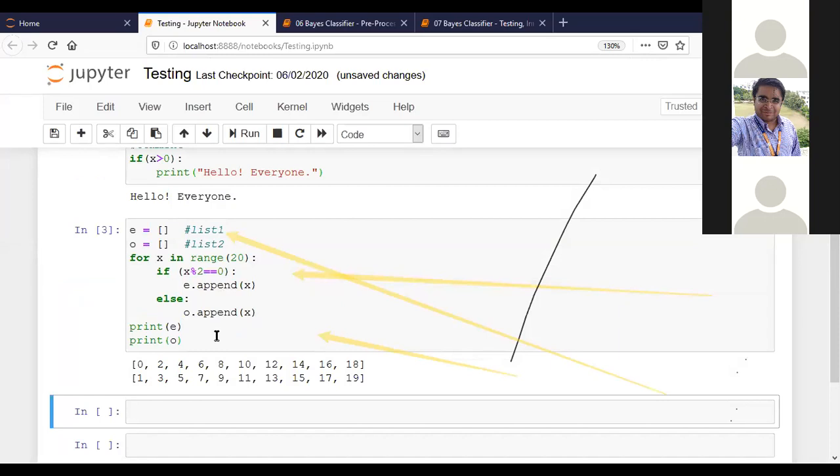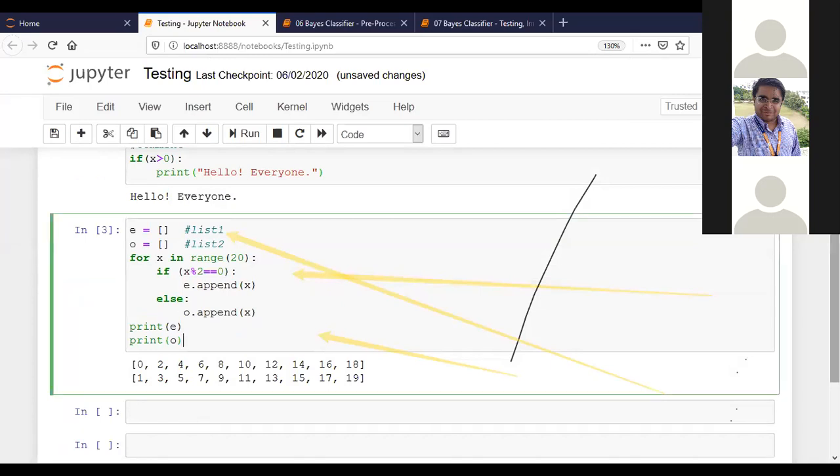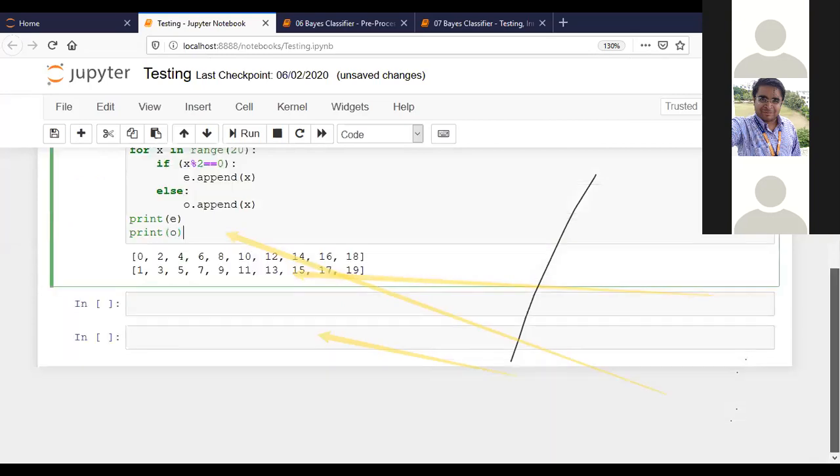First, what we had was all the numbers from 0 to 19 in a single set. Now I have just divided that particular data into two lists. So after cleaning the data, we just have to visualize the data to understand it easily. Is it clear?